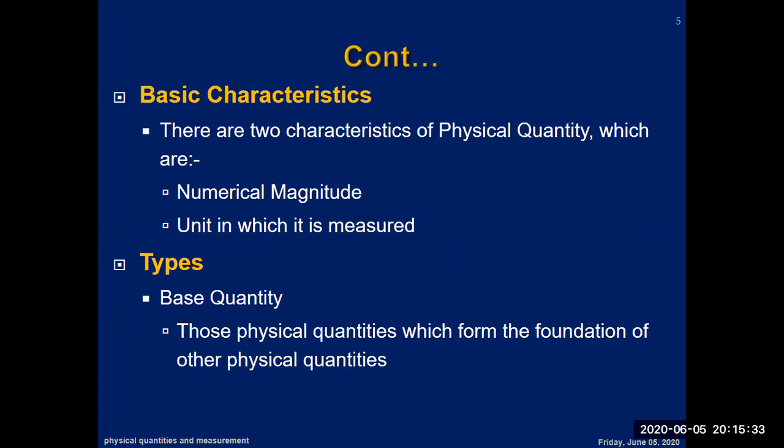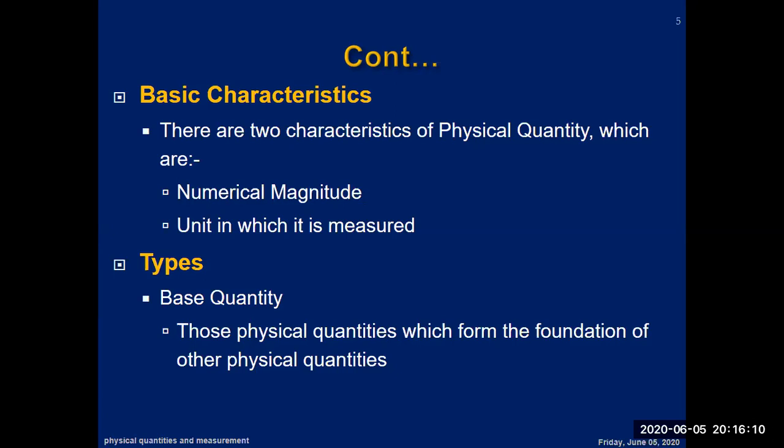Now, basic characteristics. There are two characteristics of a physical quantity which you have to keep in your mind whenever you want to understand the basic concept of these quantities. Number one is numerical magnitude. There must be a numerical magnitude, 2 meter, 3 meter, 2 kgs, and then the unit in which it is measured, like kgs, meter, second.